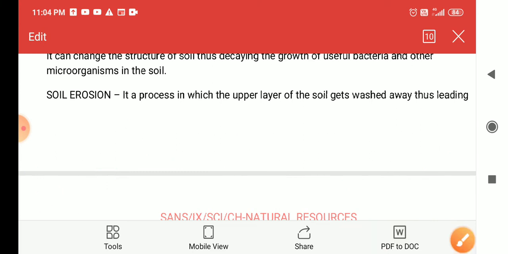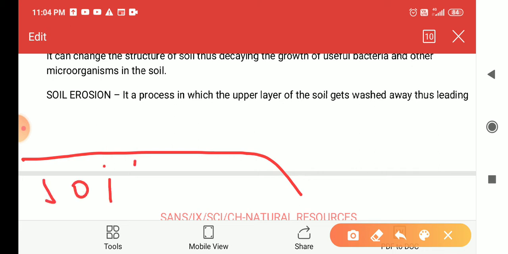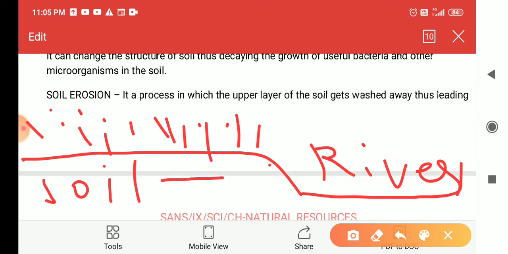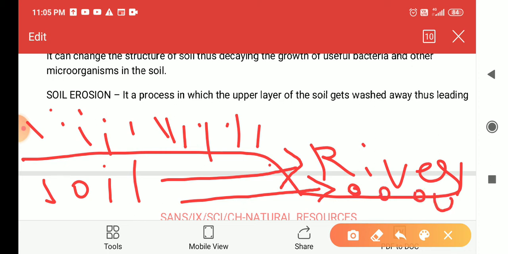So we can draw it like this. This is your soil, this is your river, and this rain is falling. Because of the heavy pressure of this rain, this soil will run away towards this river, and all this soil will come into the river. And as I told you, the uppermost layer is fertile for the plants. The uppermost layer contains all the nutrients, but this uppermost layer of the soil has run to the river.